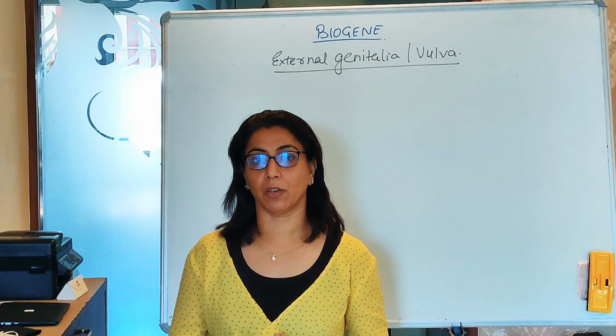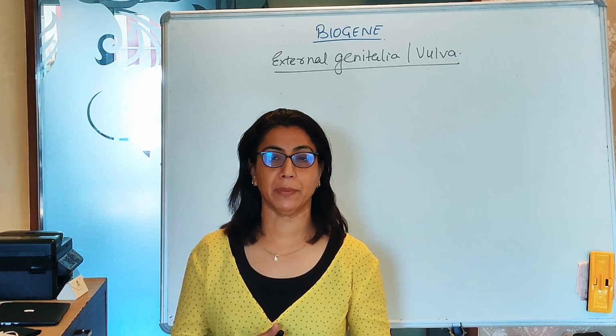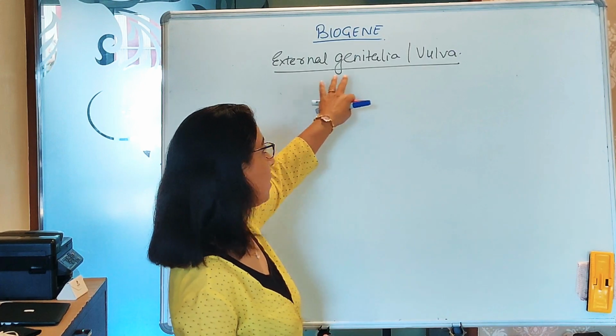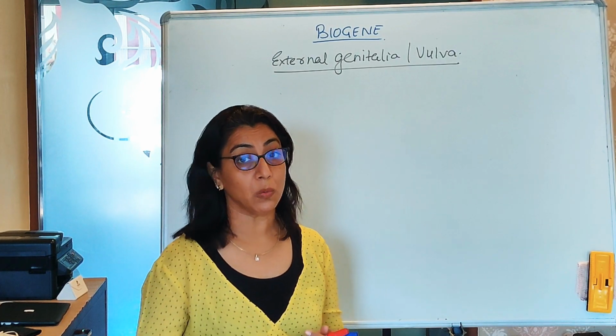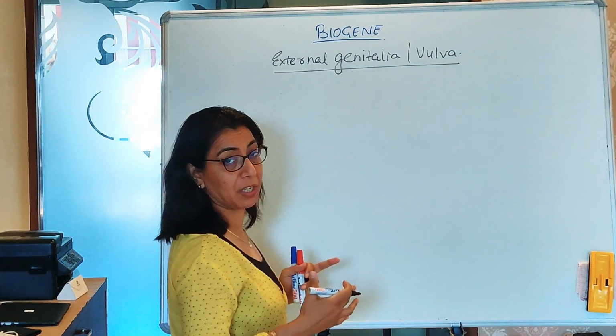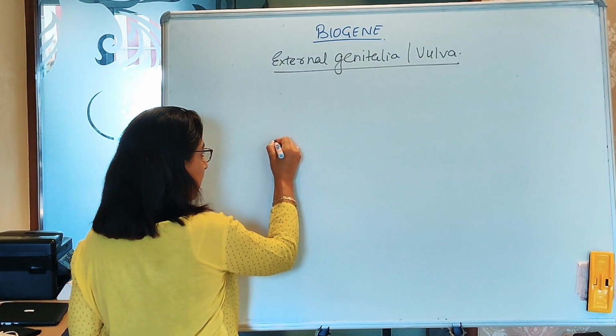Today we are again on the row of lectures on the female reproductive system, and our lecture is right now on the external genitalia or the vulva. The external genitalia of the female has various structures. So we are going to start with this.